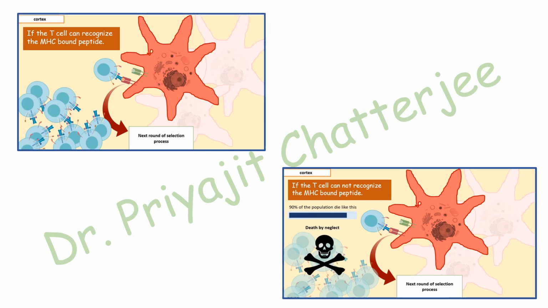In the cortex, if the T cells can recognize the MHC bound peptide, the next round of selection process occurs and the T cell will amplify in number, that is, the cells will divide. But if the T cell cannot recognize the MHC bound peptide, 90% of the population will die through apoptosis. Now just think how stringent the process is. If the T cell cannot recognize the MHC bound peptide, it will die by neglect. 90% of the population will die.